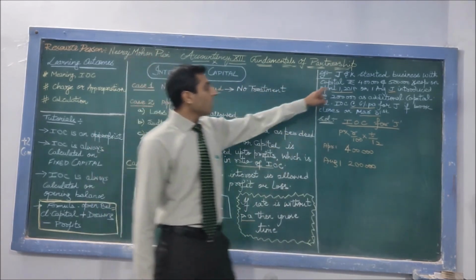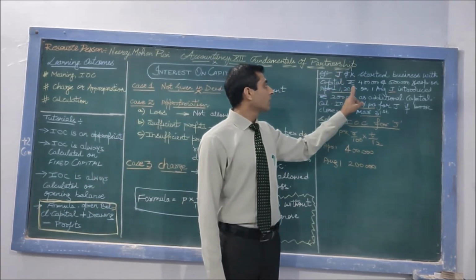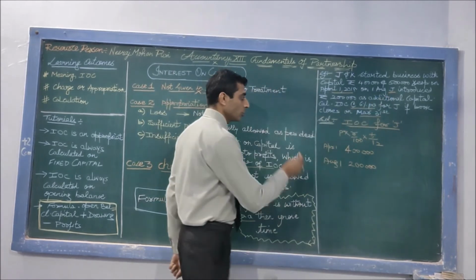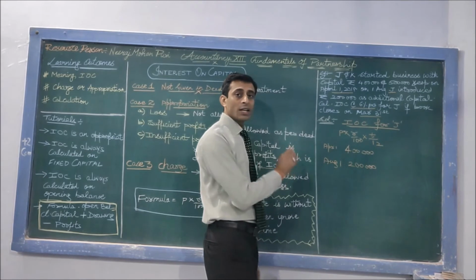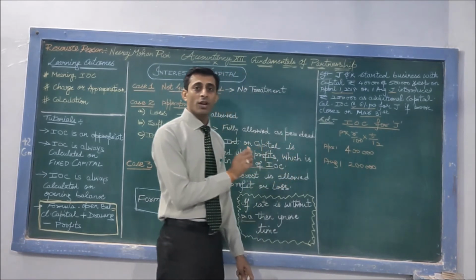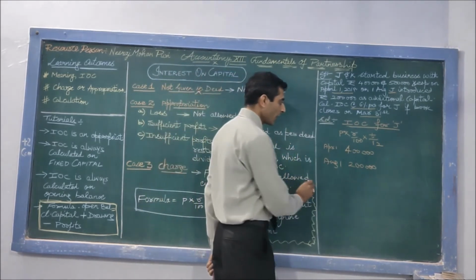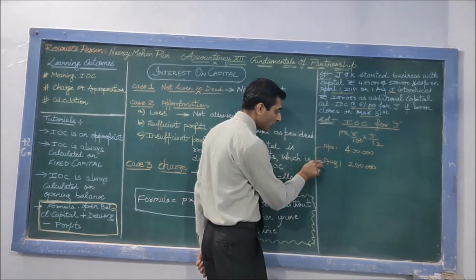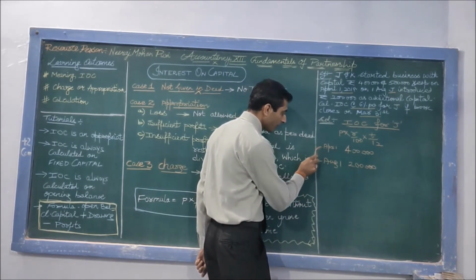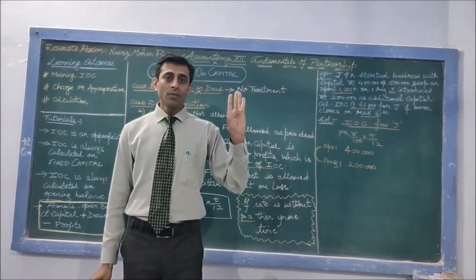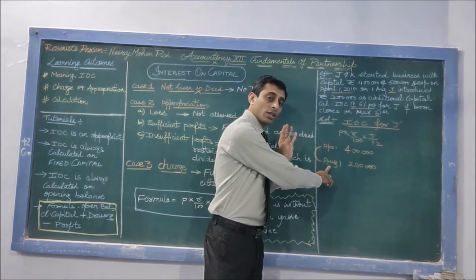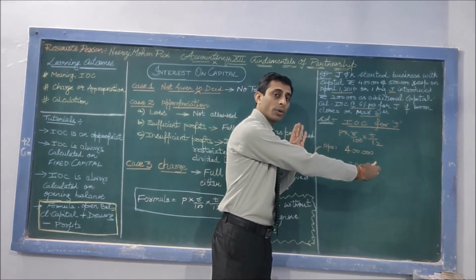Since J has contributed an additional amount on 1st of August, we need to take into consideration the time element, which is very important. How will it be calculated? From April 1 to August, we have to take a gap. That means April, May, June, July. On August 1st, he contributed an additional amount.